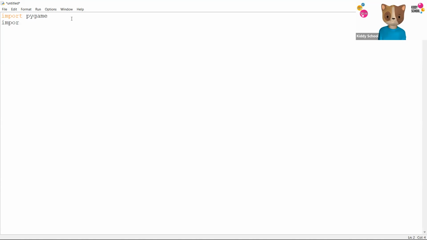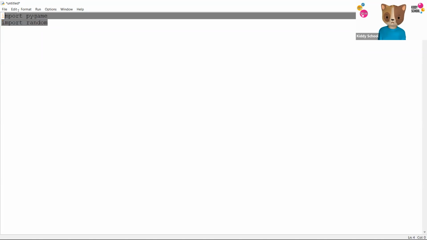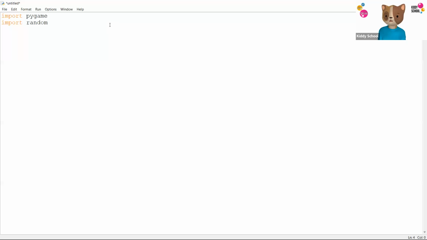I'm also going to import one more library called random. Now, what do you mean by libraries here? I want to know. Can anyone share in the chat box a message? What do you think? What are libraries in coding? So the libraries like you're writing over here, what do they mean?